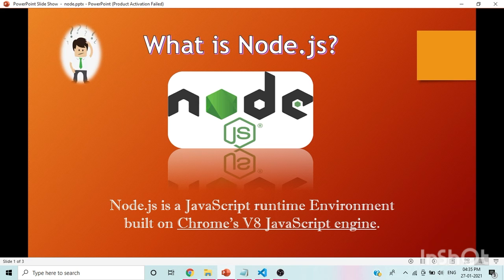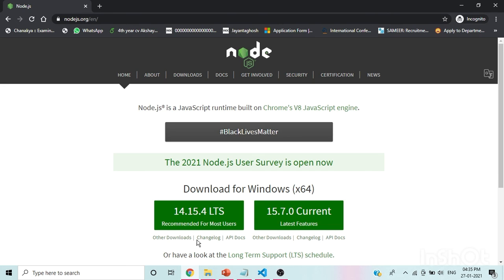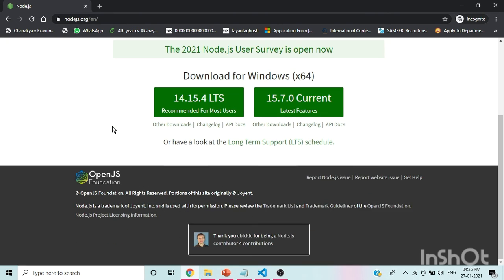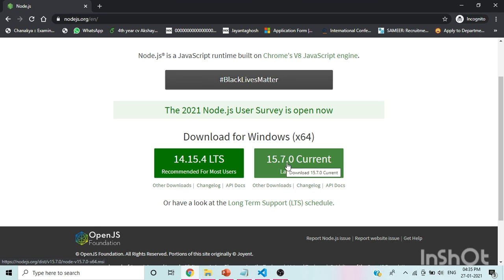Let me go to the official documentation of Node.js. So this is the official site of Node.js. The current version is 15.7.0 and there is also an LTS version. LTS stands for long-term support. I have already installed Node, so I am not going to install it again. But if you are still facing difficulties to install Node, let me know in the comment section. Definitely I will make a video on how to install Node.js.